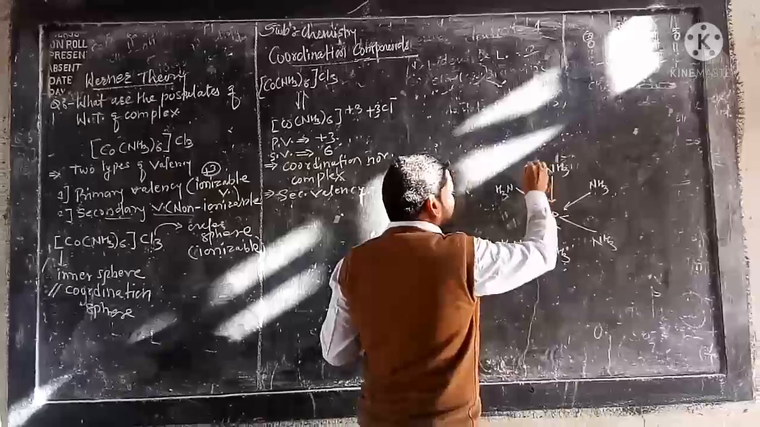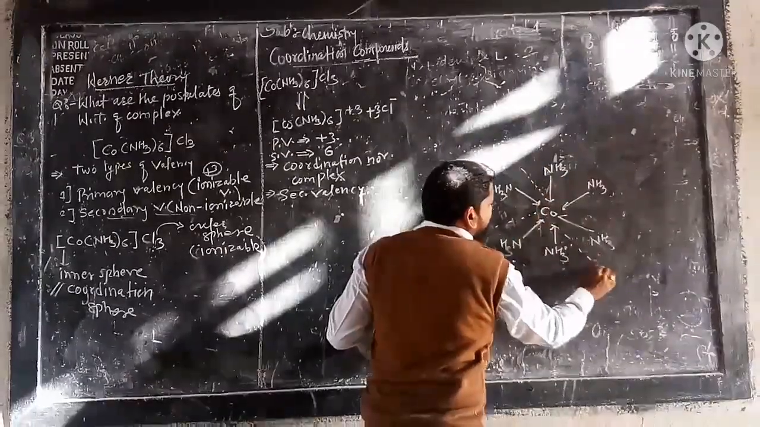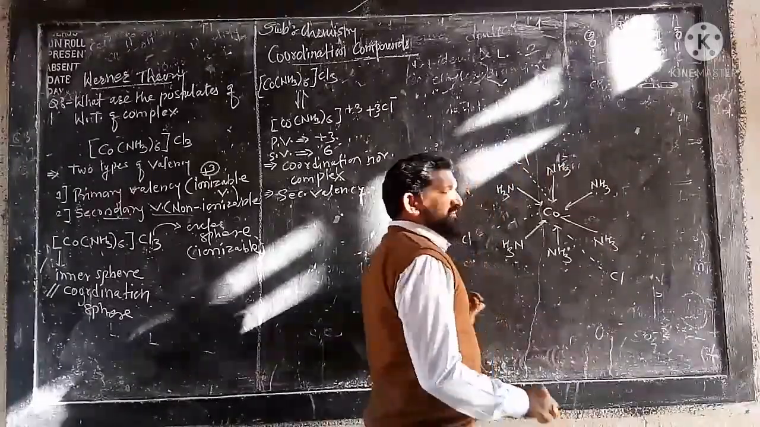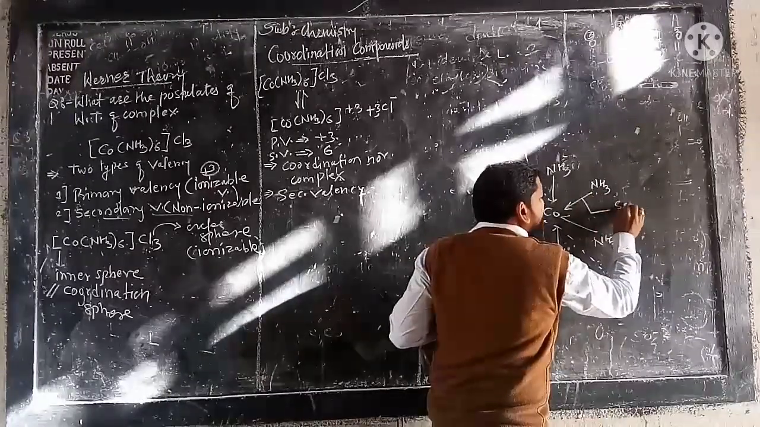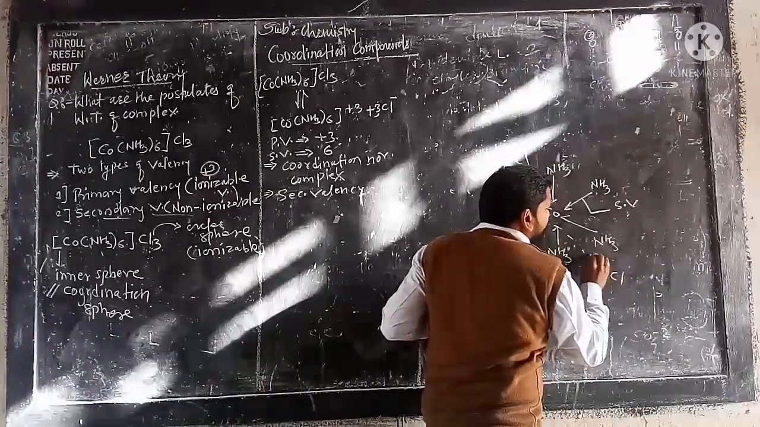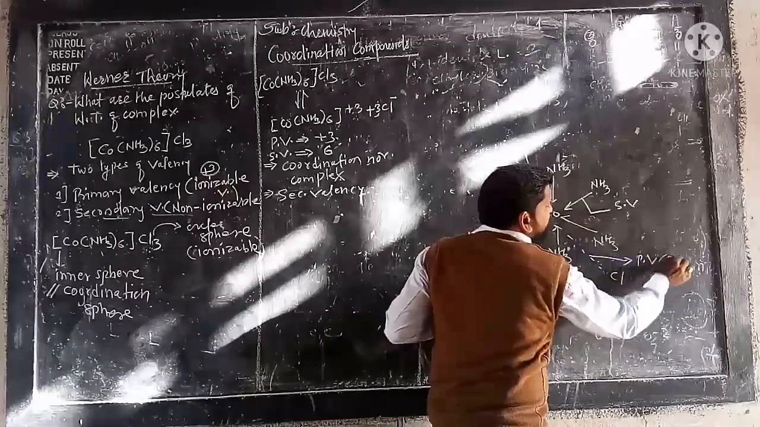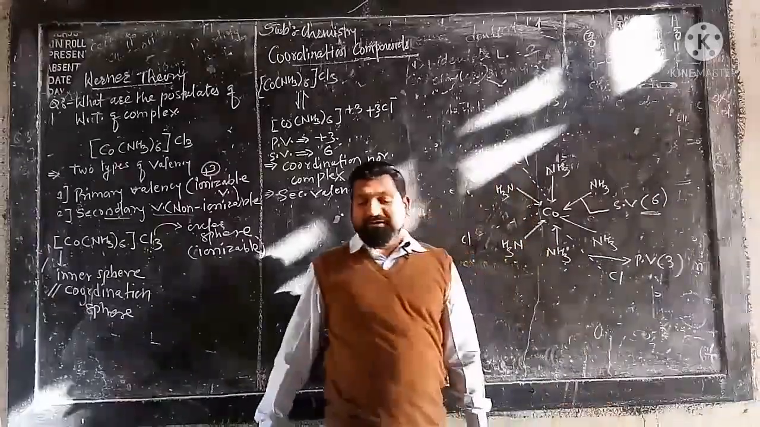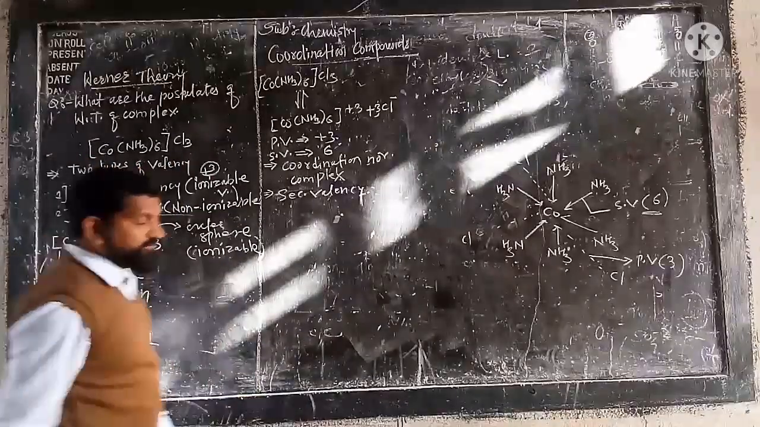And here I am writing the dashes, with Cl, Cl and Cl. Now see here, this solid line indicates the secondary valency, while this dotted line indicates the primary valency. The primary valency is 3 here, while the secondary valency is 6. So this is according to Werner's theory of complexes.